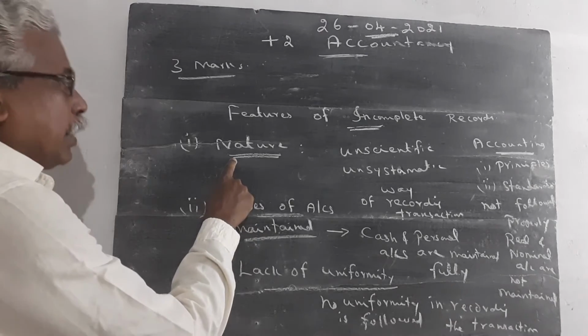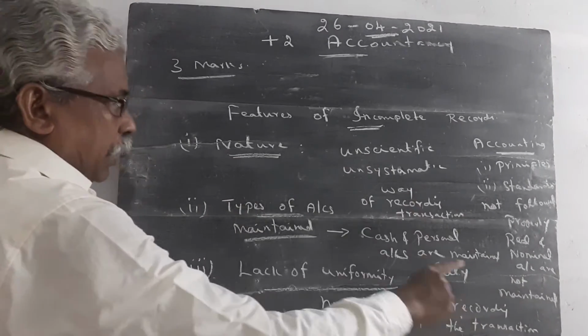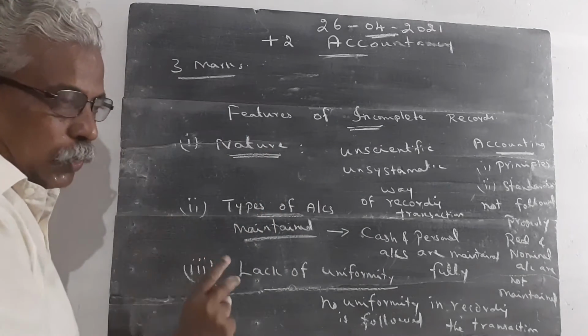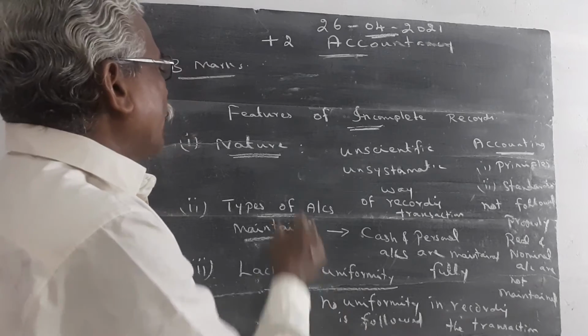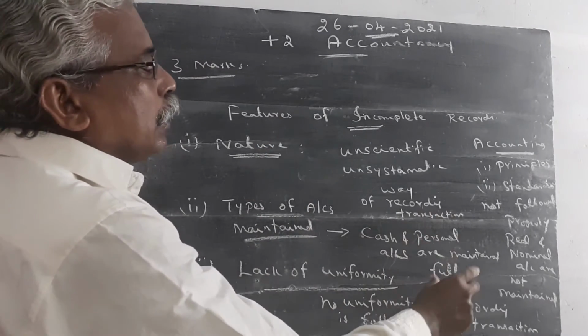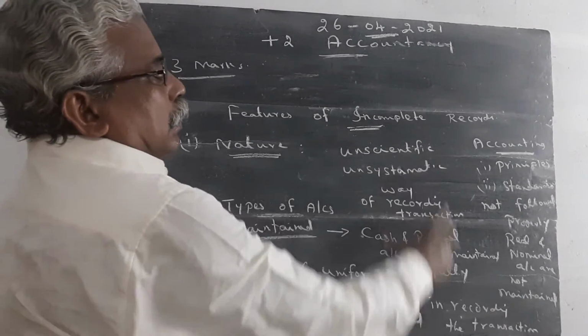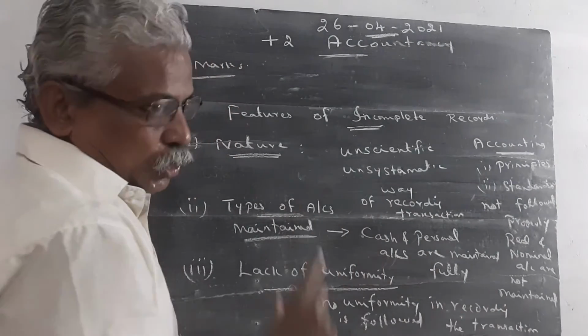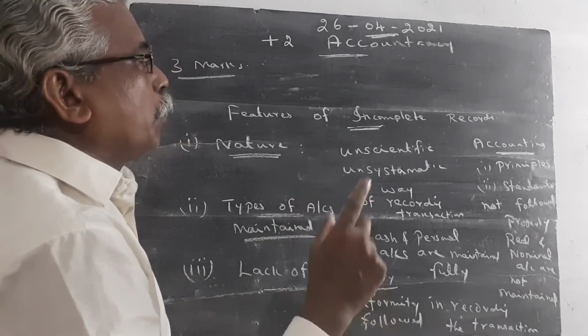Heading is very, very important. If you write the heading and explain these points, you will get full marks. For a 3 mark question, you should write 3 points. If you write 3 points, you should get full marks. Entire information is given from the textbook, so if you follow the textbook, full marks will be provided.